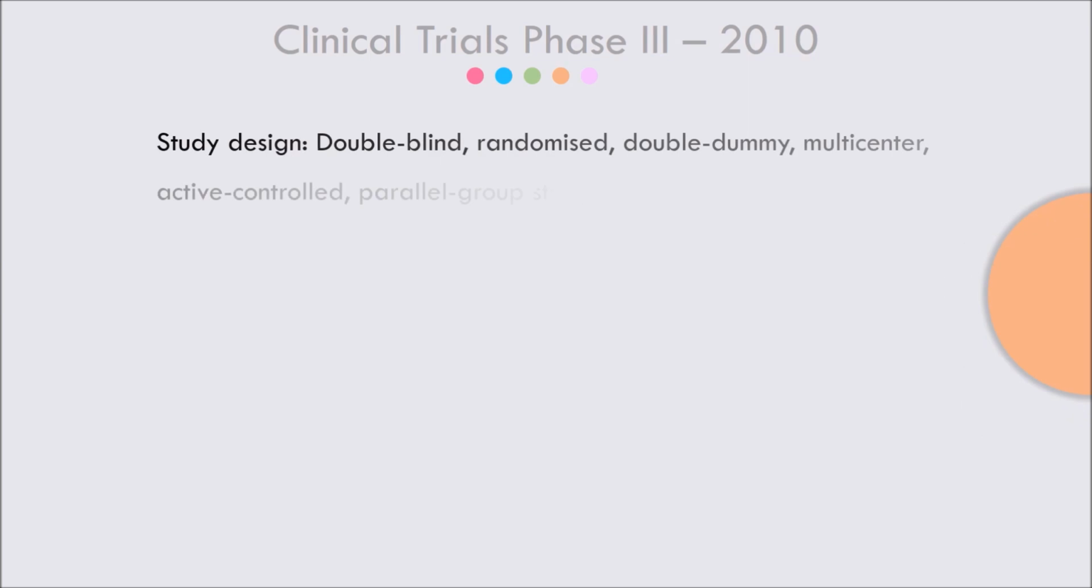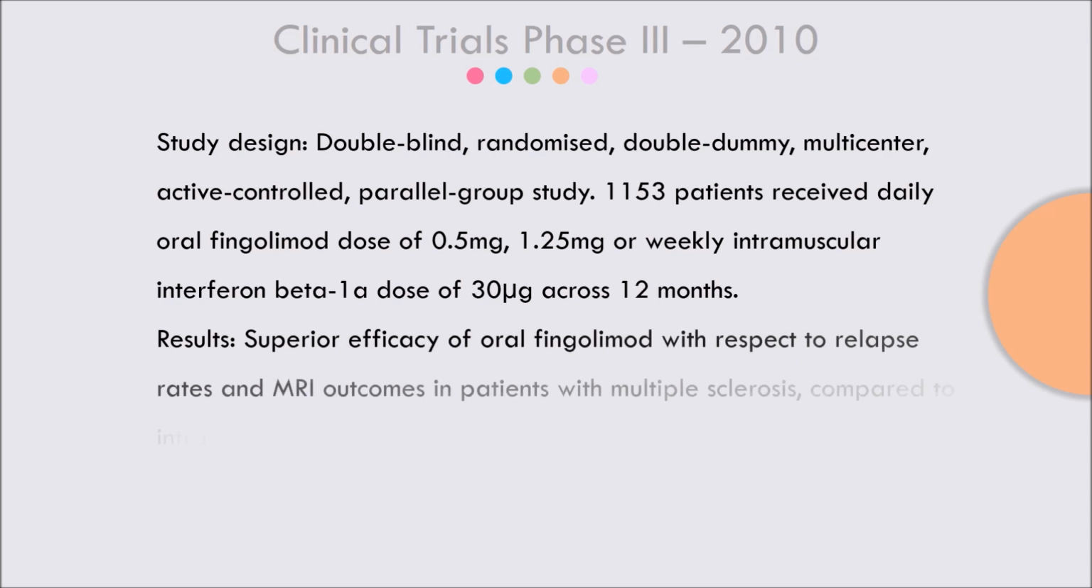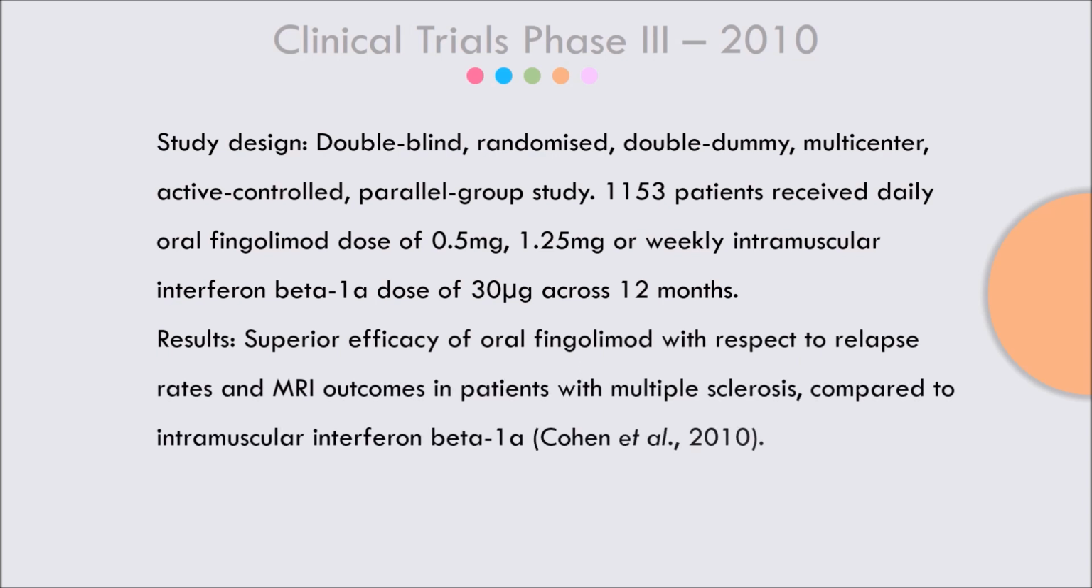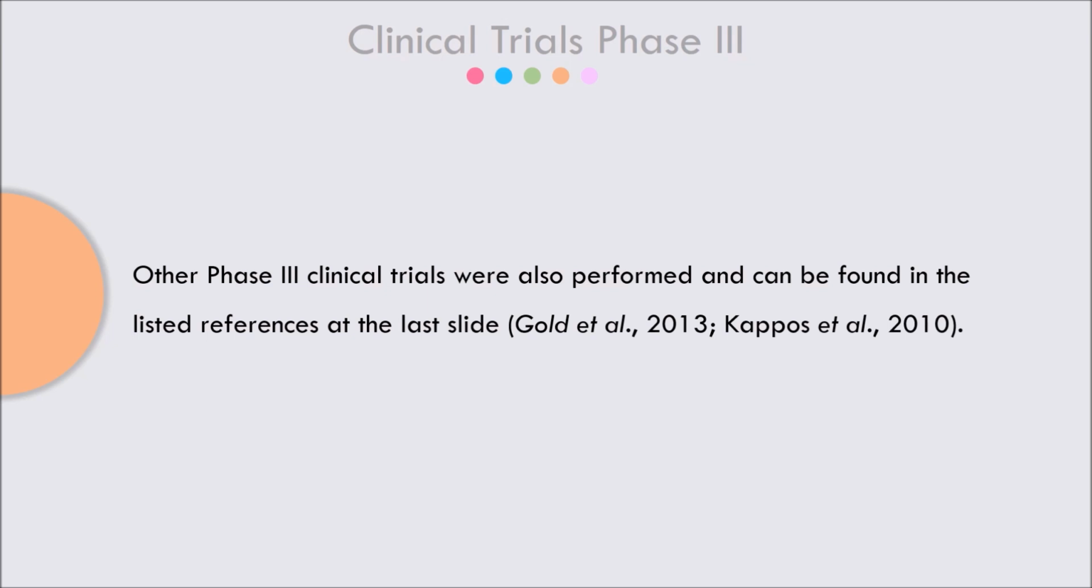In 2010, another study had 1,153 patients receiving an oral fingolimod dose of 0.5 mg and 1.25 mg daily, or a weekly intramuscular interferon beta-1a dosage of 30 micrograms across 12 months. The results showed a superior efficacy of oral fingolimod with respect to relapse rates and MRI outcomes in patients with MS, compared to that of intramuscular interferon beta-1a. Any other information on other phase 3 clinical trials is found in the last slide.